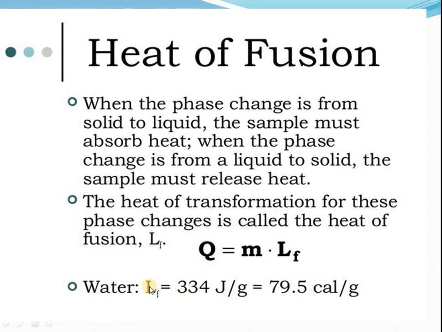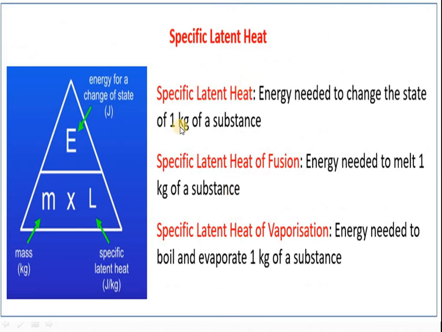For water, latent heat of fusion is 334 joule per gram. It means to say that to change the solid state to liquid state, the latent heat required is 334 joule for 1 gram of ice. Now the terms we should be very clear about: specific latent heat, specific latent heat of fusion, specific latent heat of vaporization. I have already discussed with you, fusion means solid to liquid and vaporization means liquid to vapor.